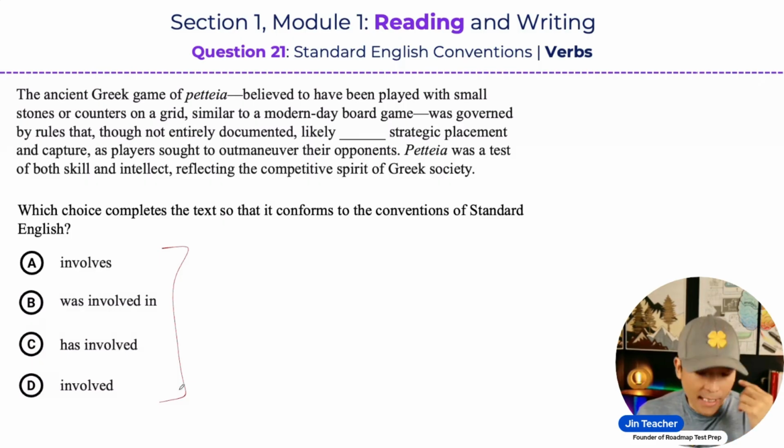The first is, I want you to think about subject verb agreement. Subject verb agreement is basically when you have a singular subject that takes a singular verb. So if I say the boy, then I want to use a singular verb. I want to say the boy watches TV. If I have a plural subject, then I want to have a plural verb. So if I say the girls, then I want to say watch TV.